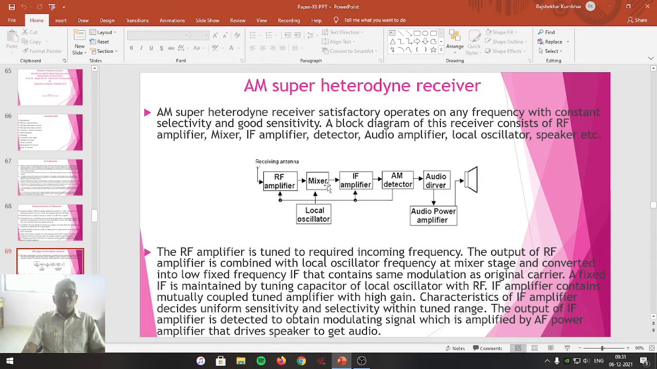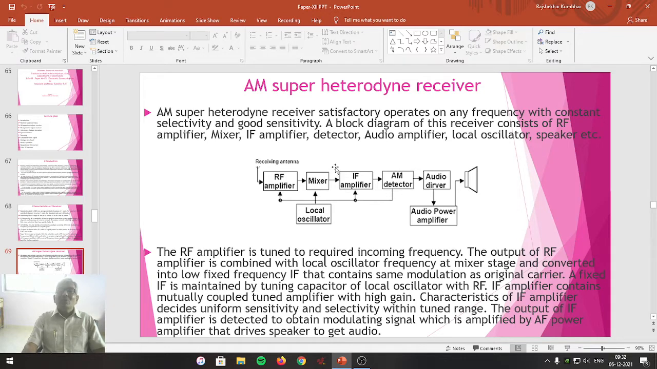Mixer is formed by using simply a diode network to which the local oscillator frequency is given. Local oscillator is a Hartley oscillator that generates the high frequency waves. The frequency from RF amplifier and local oscillator frequency will beat in a mixer.